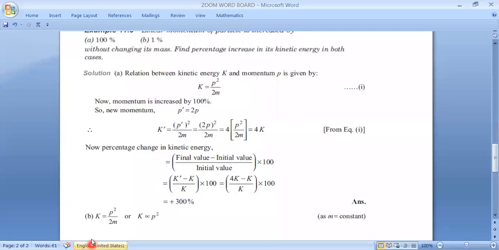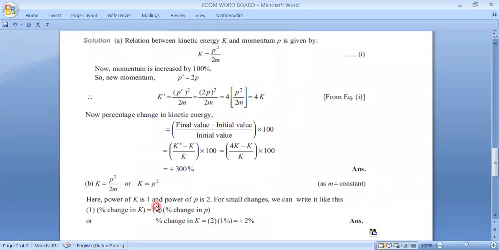Okay, so now I am sure you understood all these things. Directly you can copy the answer also. Now you see that the thing whatever I have said, I have written. If the power is 2, it will be 2 times the change in percentage in p. You can note it down also, very important. So just verbally you can solve this type of problem, because you see here it takes a lot of time and calculation if you go with the general method.